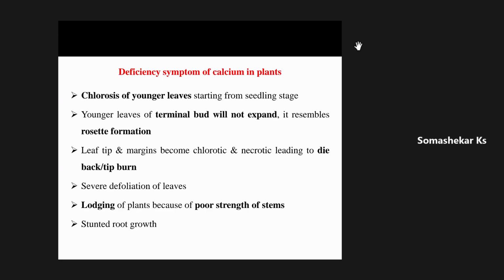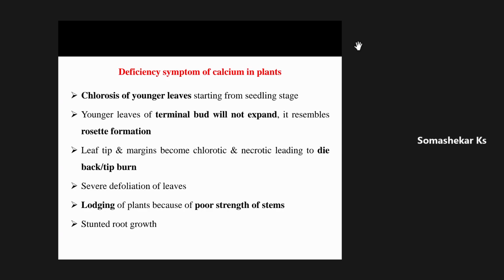That's what I want to stress here. The deficiency symptom of calcium in leaves is not prominent. And even though it is said to be a mobile nutrient element, the symptom will be developed first on older leaves only. There is no second thought at all. But whatever symptom develops in the older leaves will never show a characteristic symptom. Immediately, the symptom will be passed on to the younger leaves. This is the major problem in identifying the deficiency symptom of calcium.